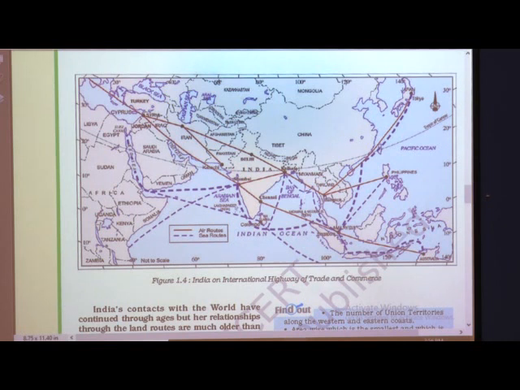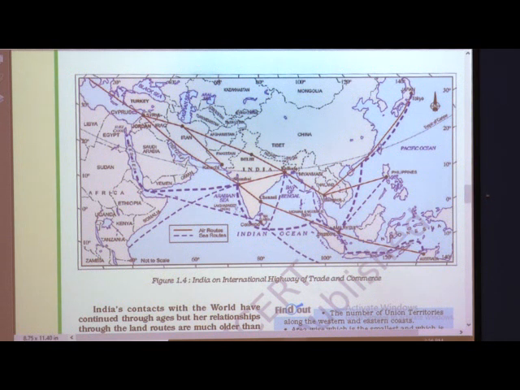See, these routes have contributed to the exchange of ideas and commodities since ancient times. Students, we all are eating pasta in our home. Pasta is an Arabian dish, and it entered India through Arabic countries.